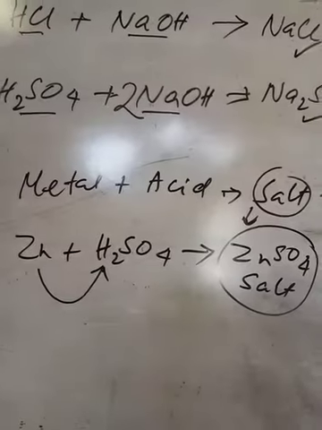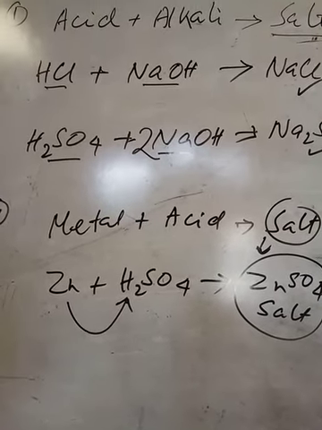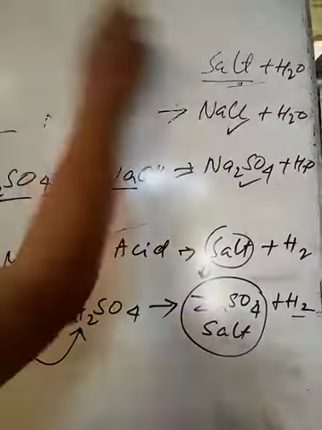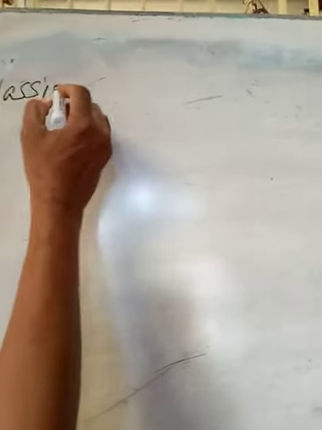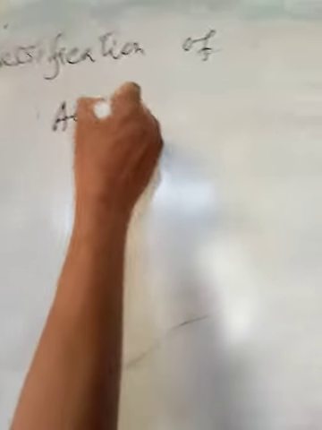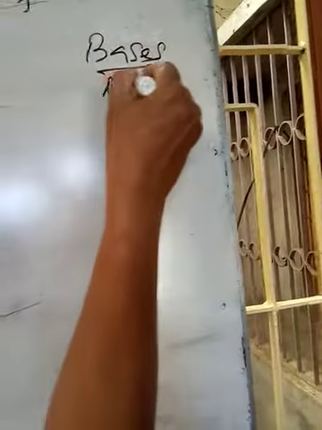Now we will discuss about the classification of acids and alkalis and bases. At first we will proceed for classifications of acids and bases, or alkalis.